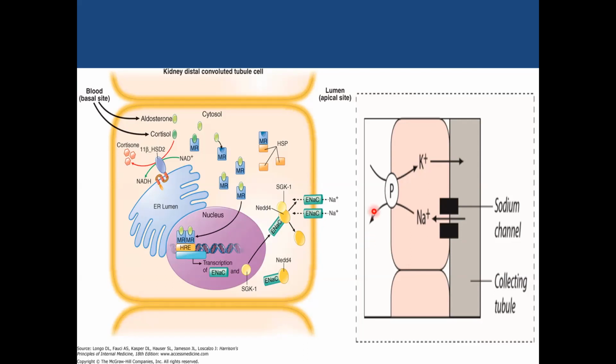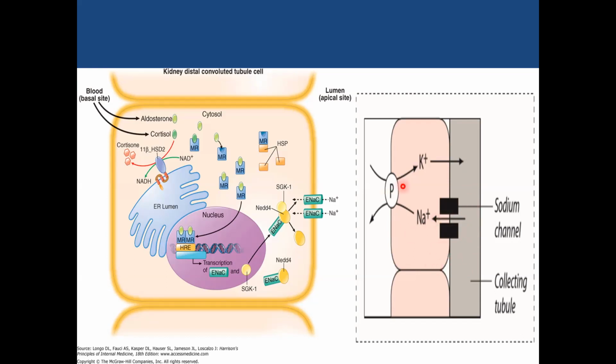Now, if you see this picture on the right-hand side, normally the expression of the epithelial sodium channel on the principal cells allows sodium to enter from the tubule into the cell. Since sodium is absorbed in such a large quantity, it has to maintain electroneutrality on both sides.